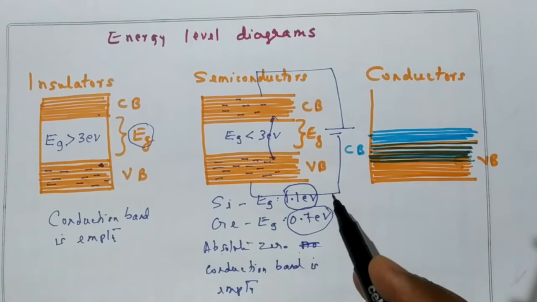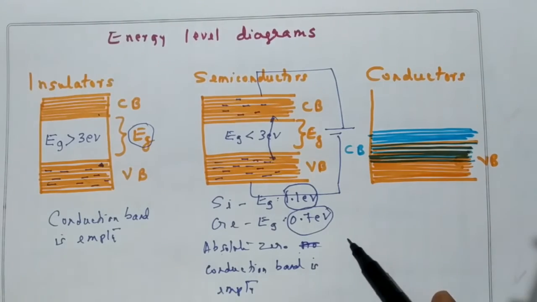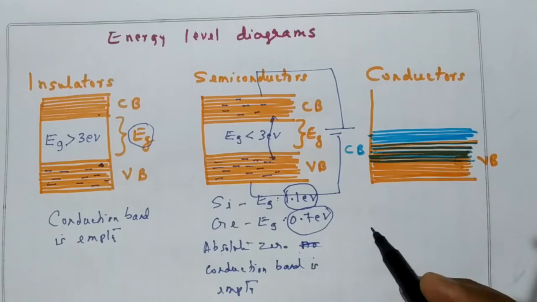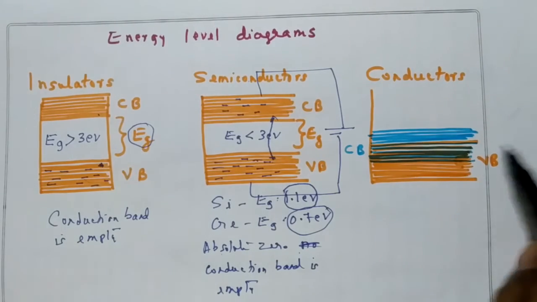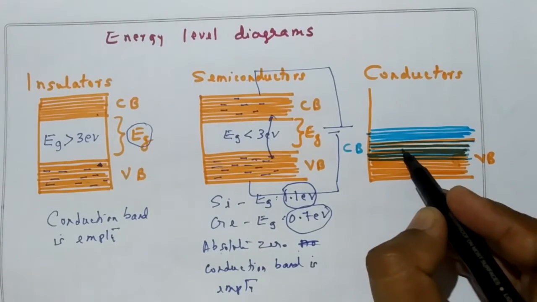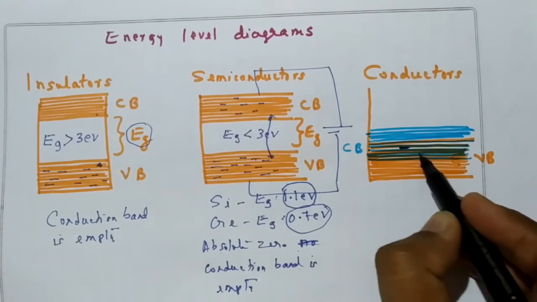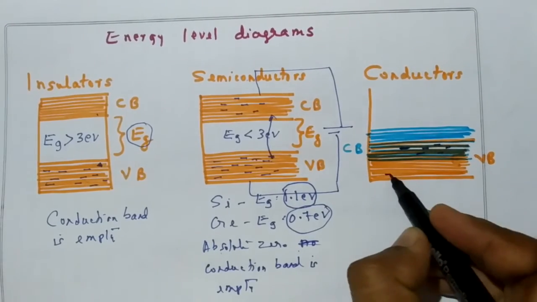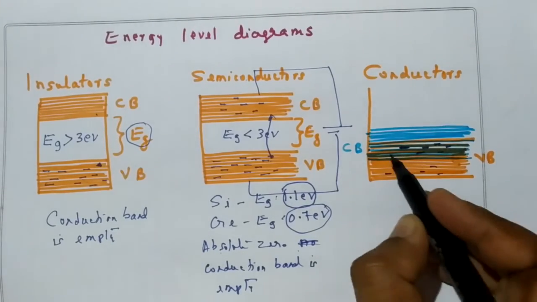But in the case of a conductor, what will happen? Here the valence and conduction bands overlap. Under normal conditions, if you don't apply any voltage or electric field, the valence electrons will be occupied in this particular energy level, and there will be a few here.